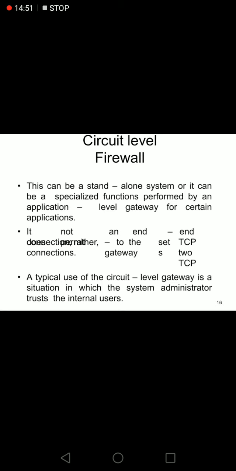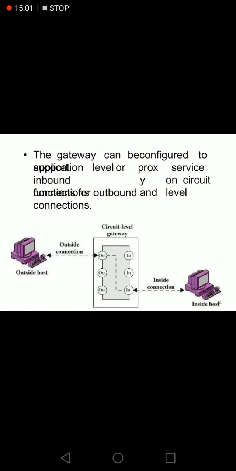A typical use of a circuit level gateway is a situation in which the system administrator trusts the internal user. The gateway can be configured to support application level or proxy services inbound, and circuit level functions outbound.